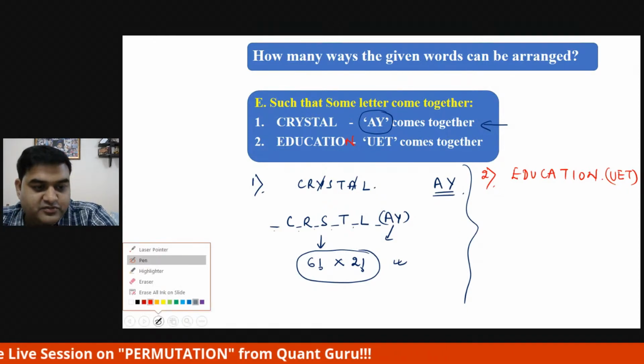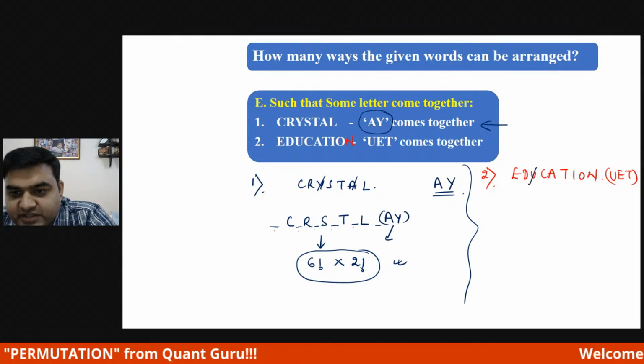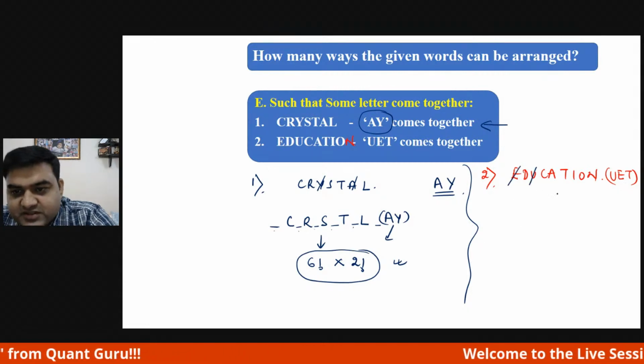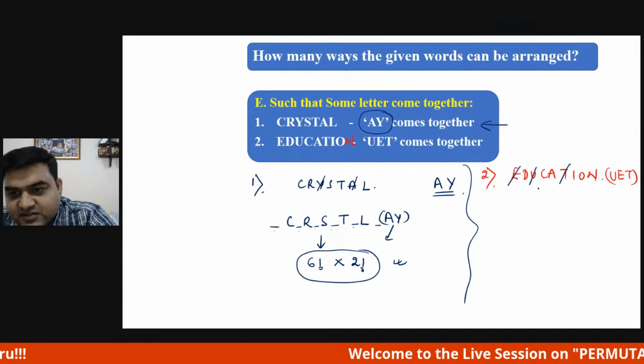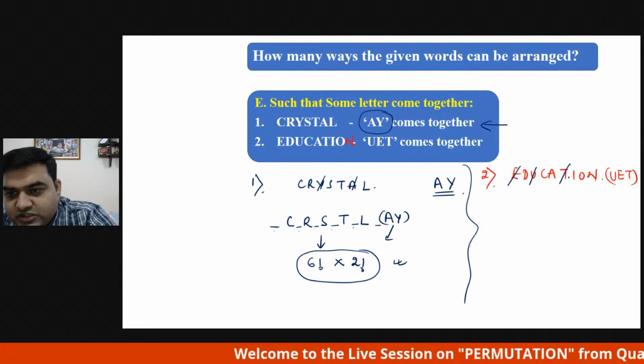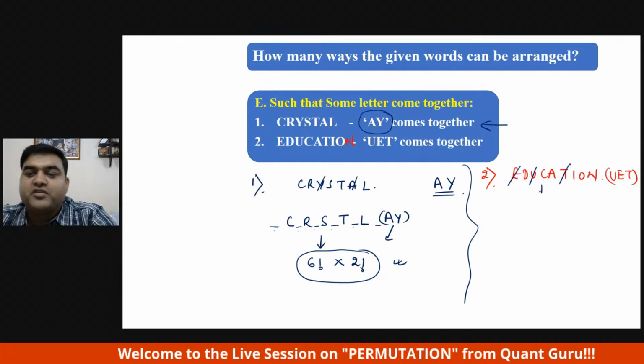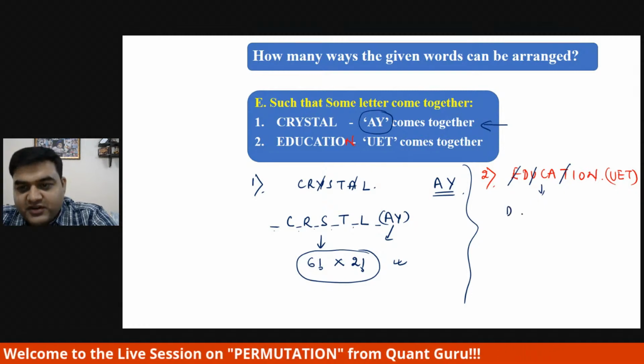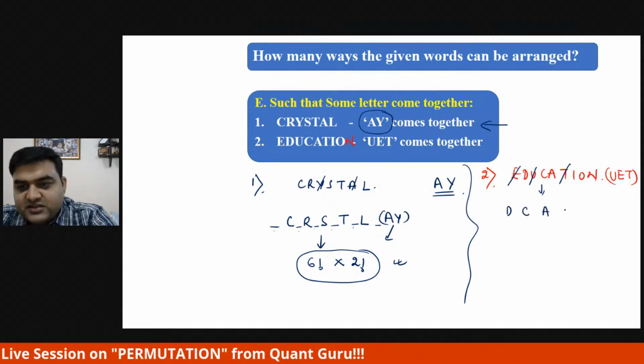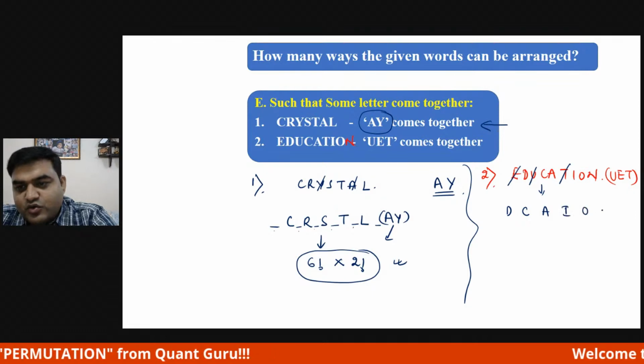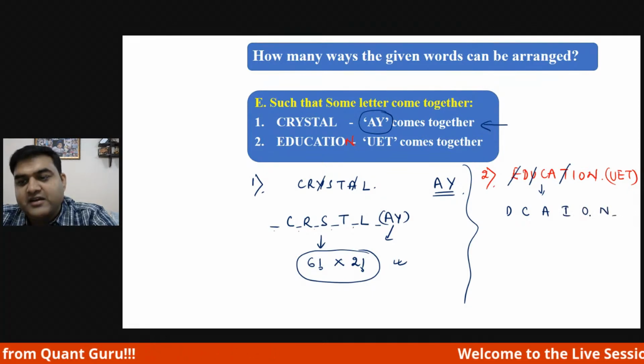What we will do, we will cut. U is there, yes. E is there, yes. T is there, yes. Anywhere else are U, E and T there? No. So we will see how many are left: D, C, A, I, O, and N, right?